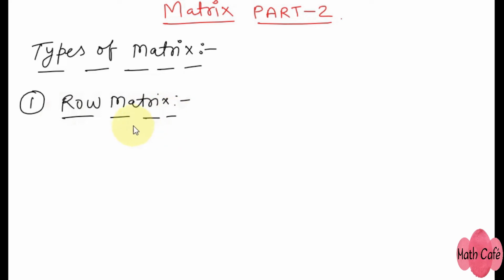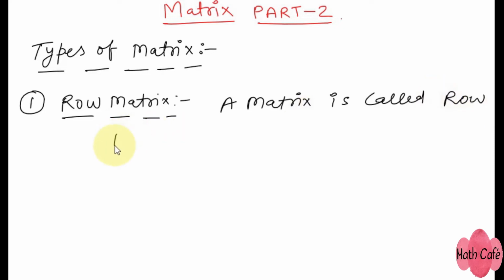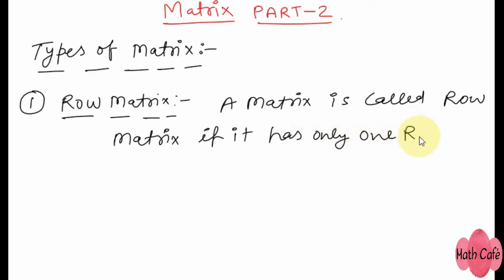So we will see the definition of row matrix. A matrix is called row matrix if it has only one row. As simple as that, right? Column can be anything. If a matrix is represented by A and its elements are Aij, then there will be only one row and column can be anything.